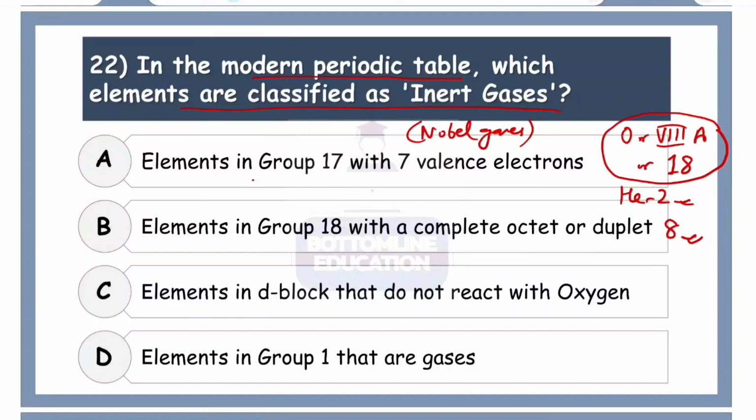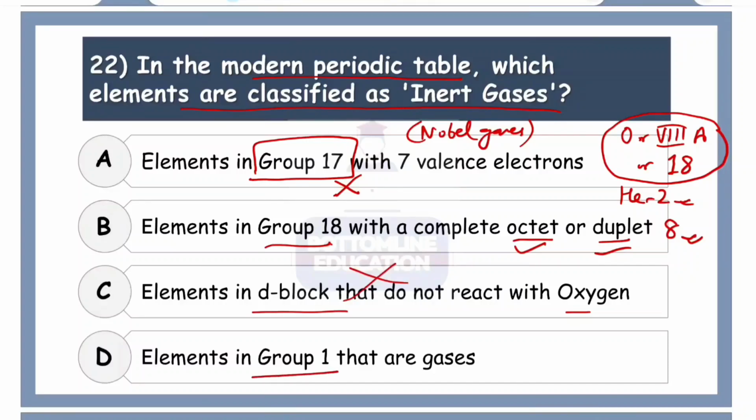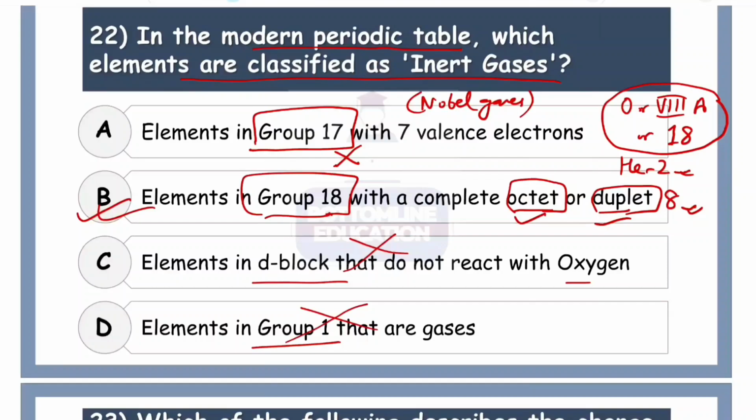So let's look for the answer. Elements in group 17 is wrong. They are basically halogens. Group 18 with a complete octet or duplet. Yes, that seems convincing. D block do not react with oxygen. No. Group 1 that are gases, also no. So the correct option is elements in group 18 with complete either octet, like neon, argon, or duplet, like helium. So correct option number B.